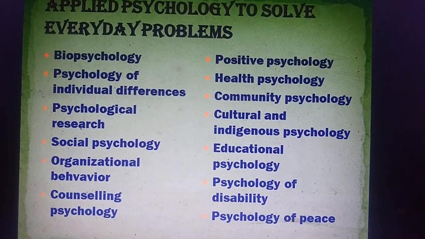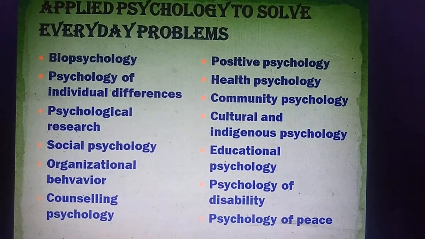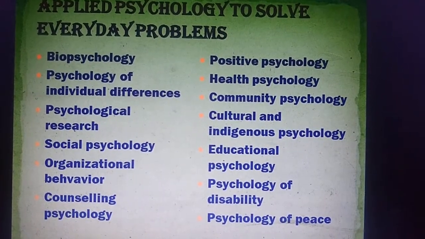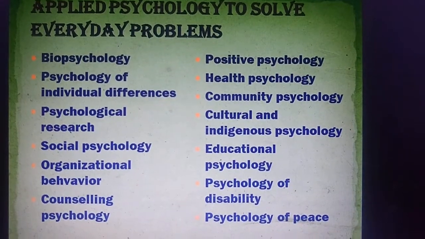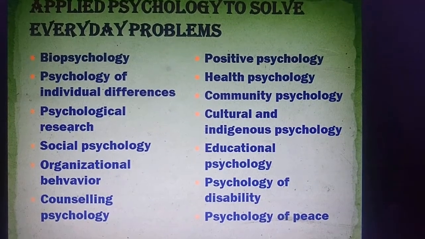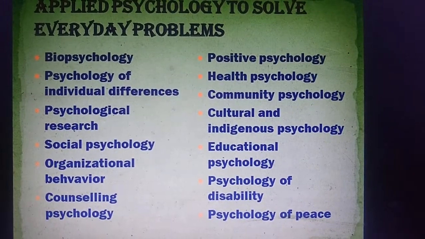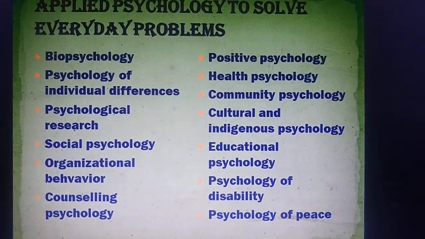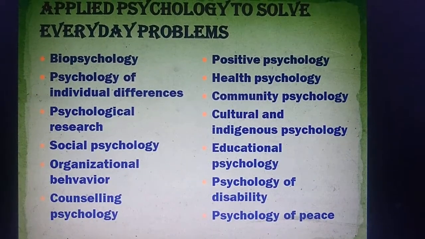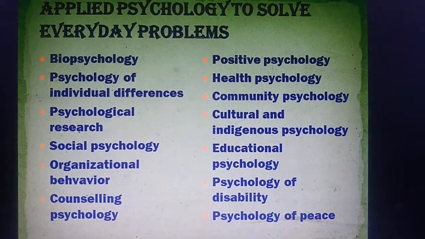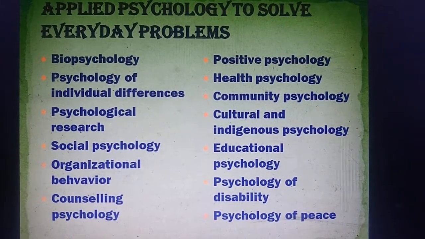Here we are seeing many problems, like if a person is having divorce or unemployment, we are going to deal with it through counseling. Next thing is positive psychology, health psychology, community psychology, cultural and indigenous psychology, educational psychology, psychology of peace and conflict, psychology of disability. So these are all the main applied psychology concepts. These we are also going to discuss in detail in the further classes.